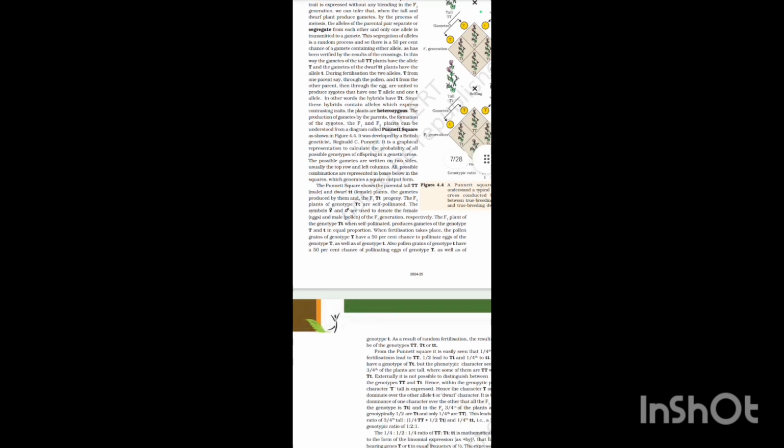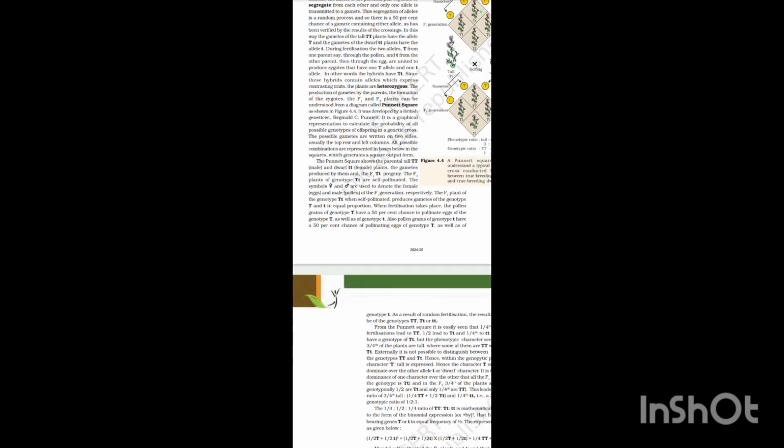In other words, the hybrids have Tt. Since these hybrids contain alleles which express contrasting traits, the plants are heterozygous.